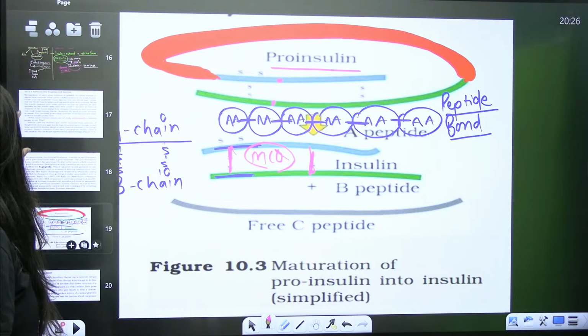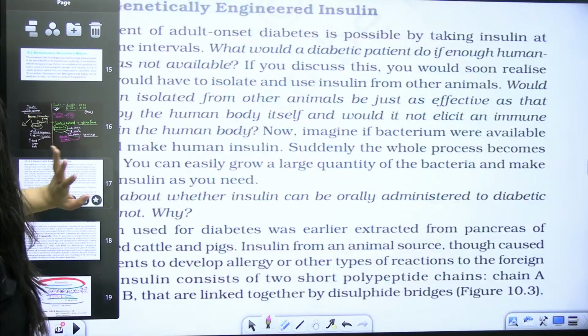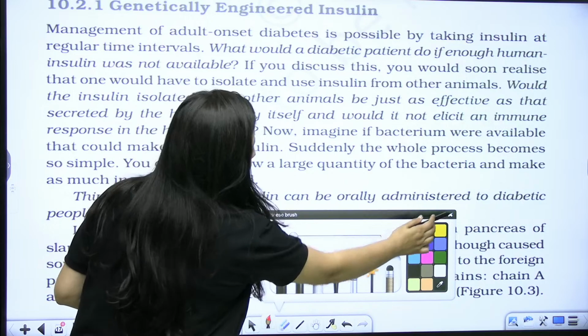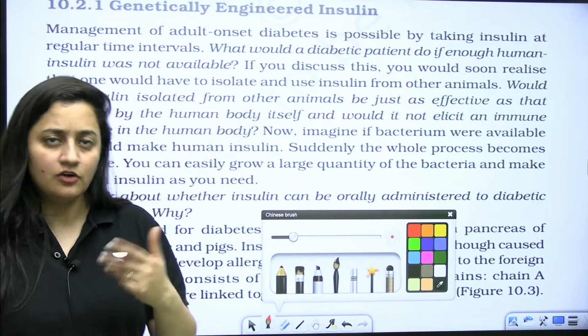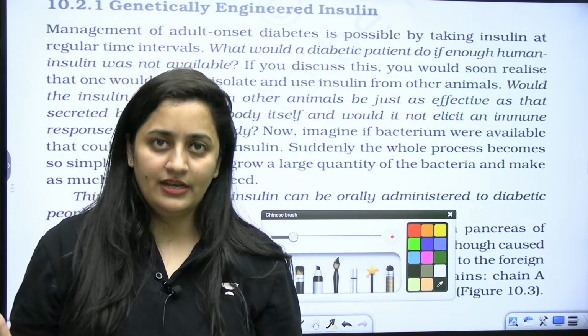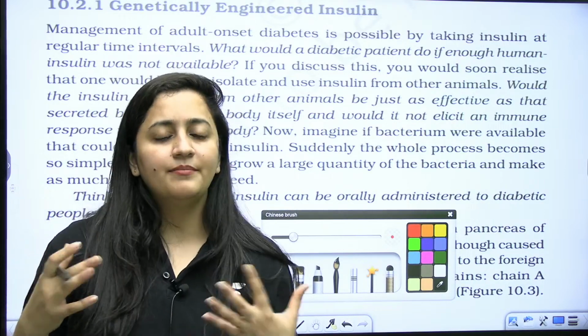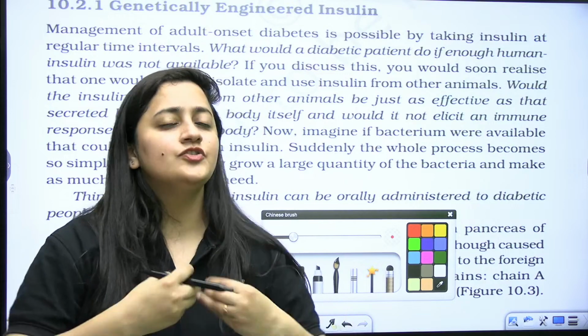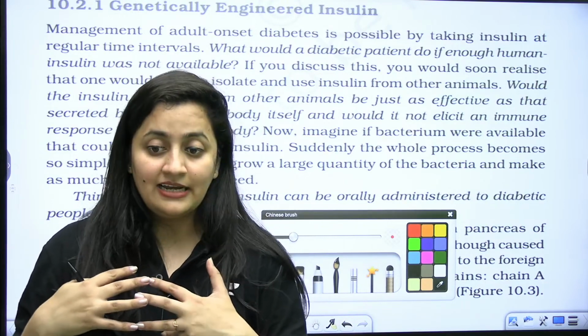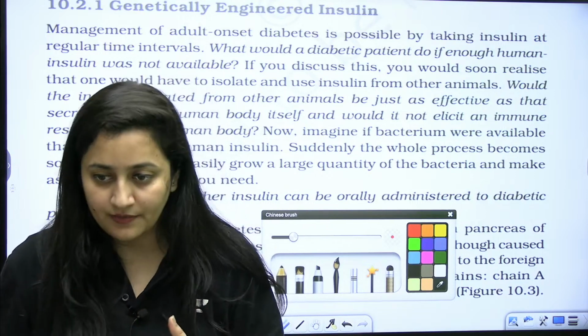Clear? So now what we need to discuss? We need to talk about the genetically engineered insulin. So insulin is important, that we all know, to treat diabetes. Now students, the point is, many years ago, when genetically engineered insulin was not available, at that time pigs used to be slaughtered.